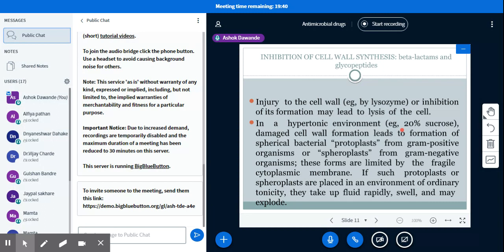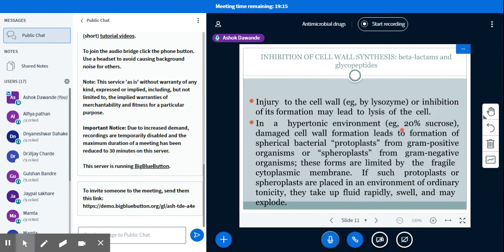Antimicrobial drugs can inhibit cell wall synthesis. There are beta lactams and glycopeptides. Before that, injury to the cell wall also happens due to the presence of lysozymes, and also due to the